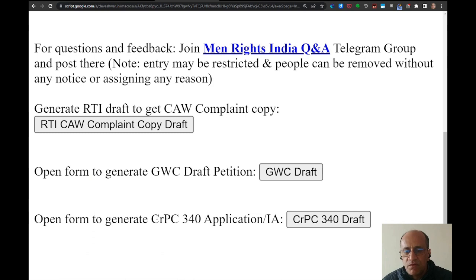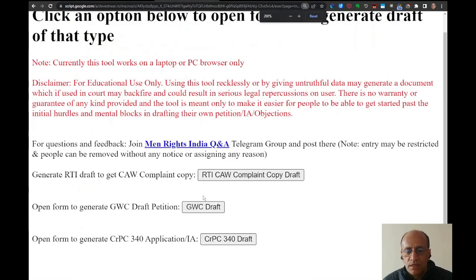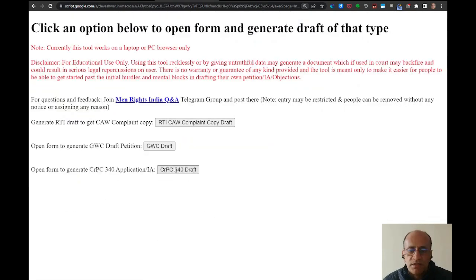And third one, which we want to discuss today, is how to file a CrPC 340, a perjury application in case the wife who is the applicant of maintenance, she has lied in a substantial and material way in her affidavit. So currently, people must be aware that there is Rajneesh versus Neha judgment. So therein there is a requirement of filing an income and assets disclosure affidavit. So if there is a problem in that affidavit, one can file this CRPC 340 also. Let me open the CRPC 340 draft web page now.